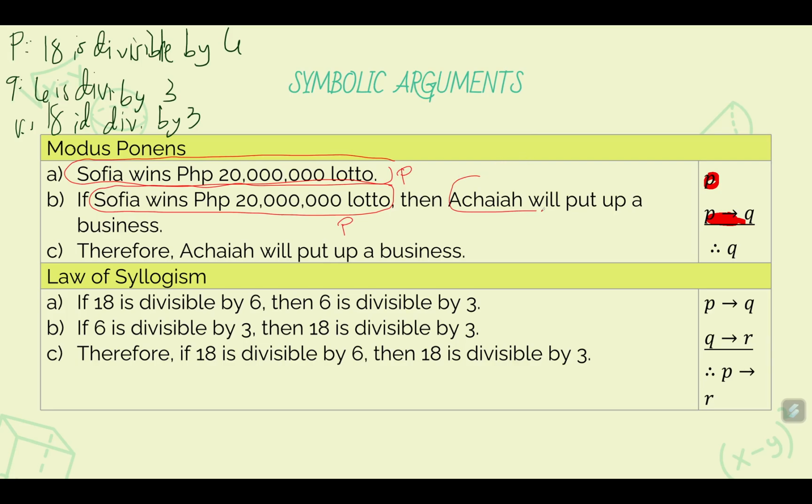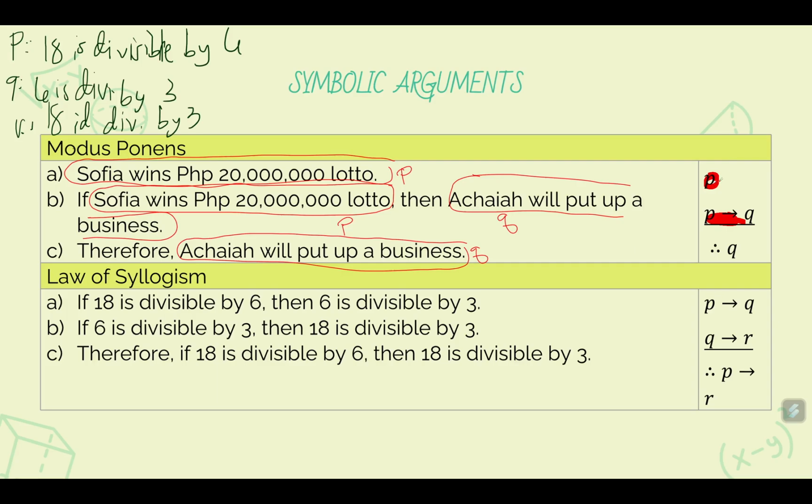And then this other statement, that Akia will put up a business, is another statement. So that statement is Q. Okay? And therefore, Akia will put up a business is statement Q.